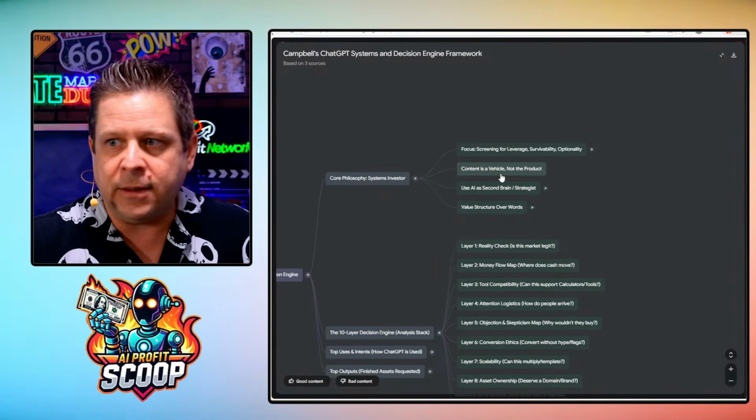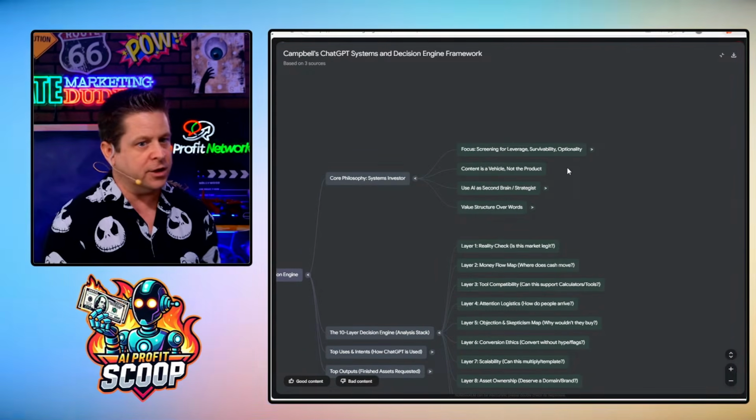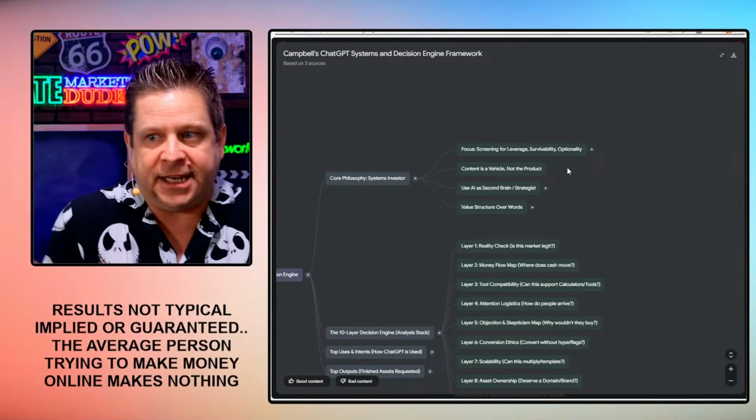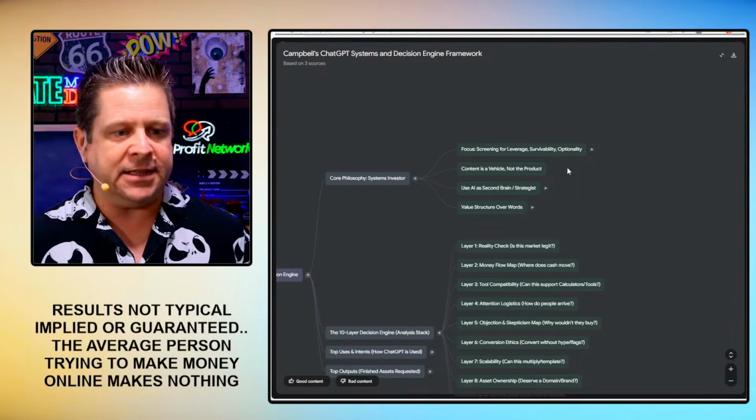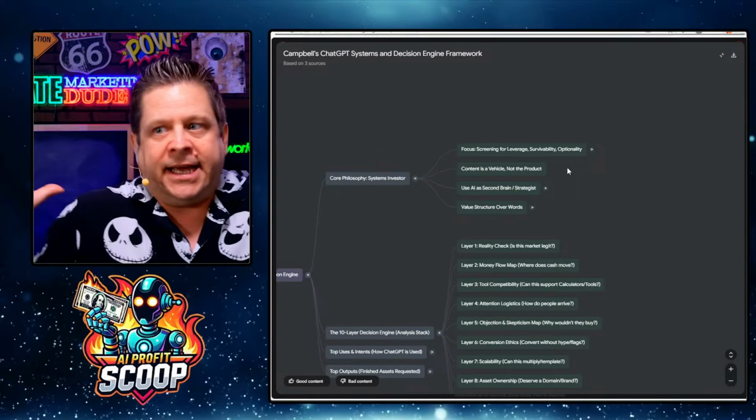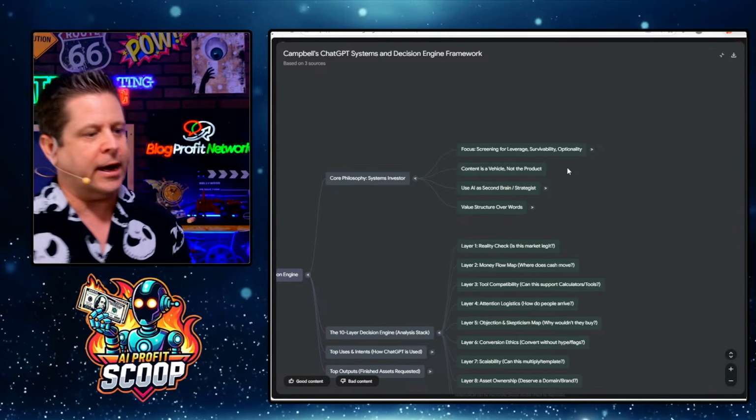Content is a vehicle, not the product. Most people look at this the other way around. They think content is the product. They think that what they get from AI is it. Oh, this is so brilliant, it's so great.